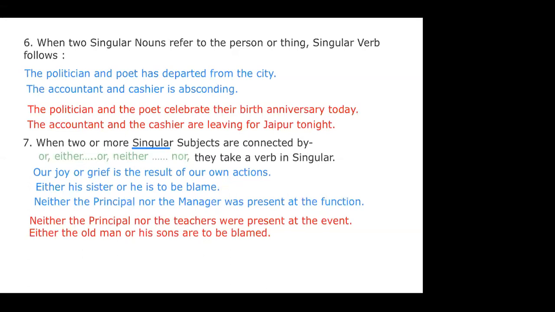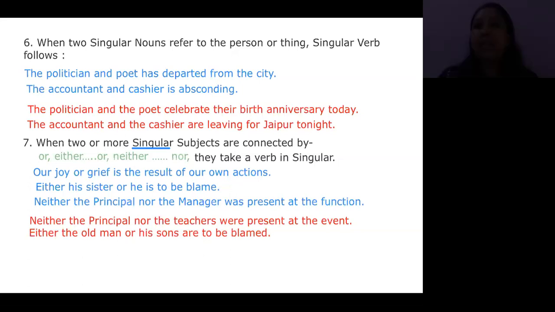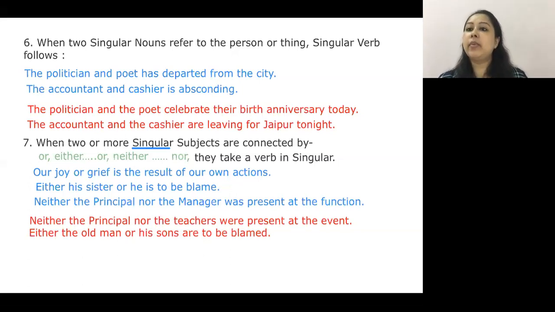Neither, the last one, neither the principal nor the teachers. When I read the sentence, principal is singular, teachers is plural, correct? Teachers is plural, and so I'm using were. Whenever you have neither, nor, either, or, make sure if both of my nouns are singular, singular verb, and if either of them is plural, I will always check. My verb will always go in sync with the nearest noun. My nearest noun is teachers. It is plural, so my verb is plural. Clear?